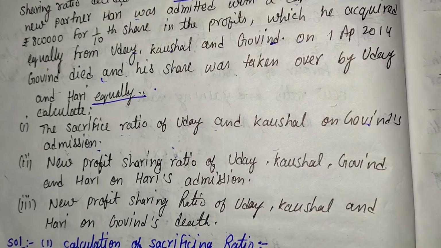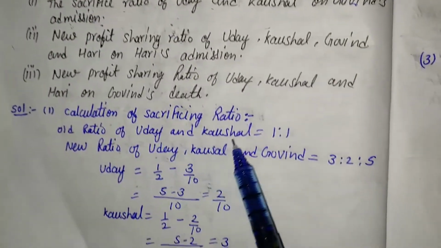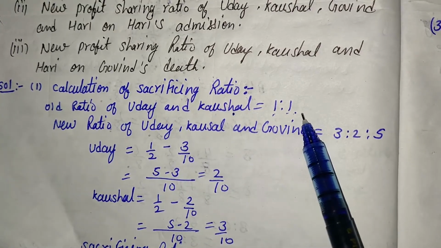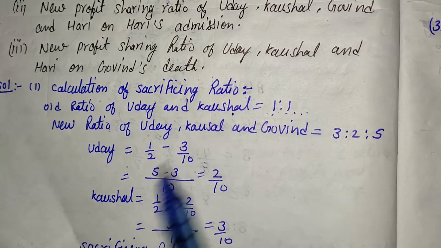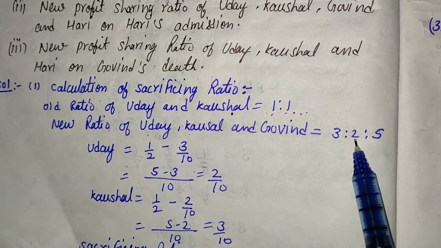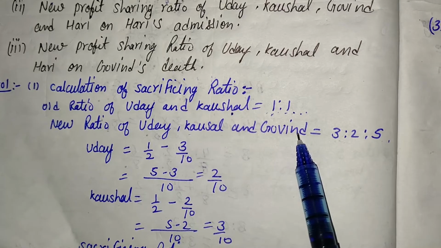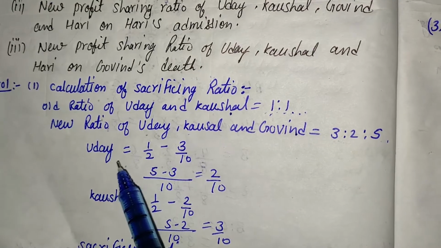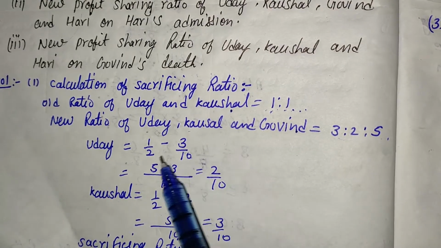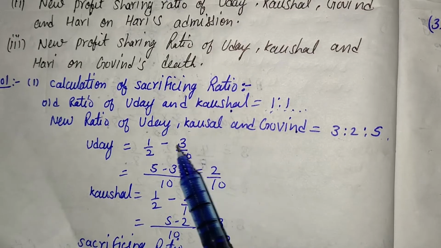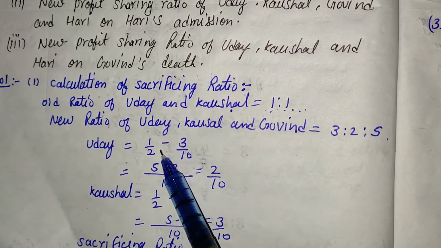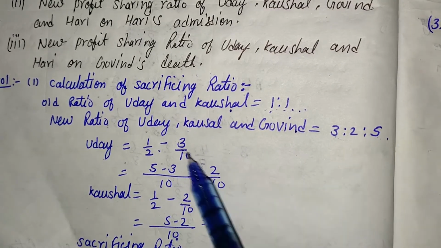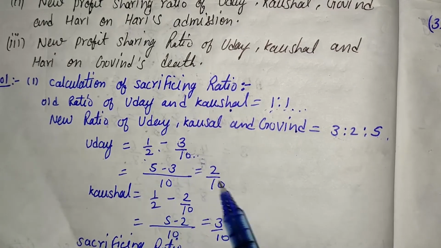Here, first of all, there are two partners in the firm, Uday and Kaushal, and their ratio is 1:1 because there is no other information. So we assume 1:1. And the new ratio is also given in the question, that is 3:2:5 after the admission of Govind. And what is the sacrificing ratio? The sacrificing ratio formula is old ratio minus new ratio. And what is the old ratio? 1:1. It means 1/2 minus new ratio. What is the new ratio of Uday? That is 3/10. After solving this, we are getting 2/10.